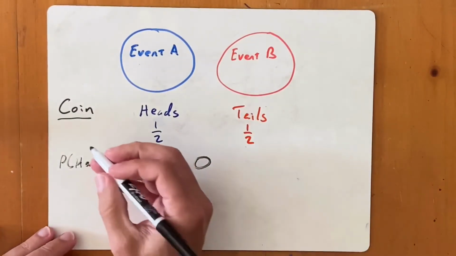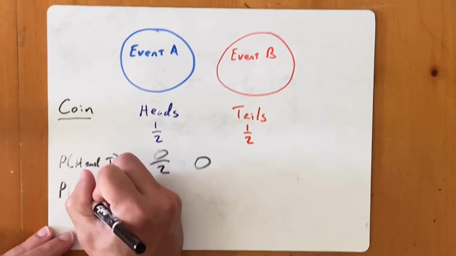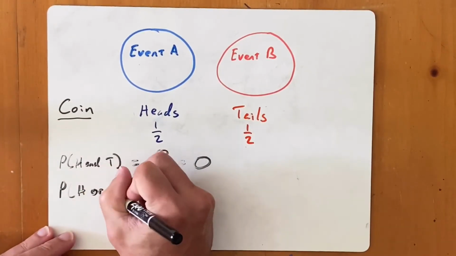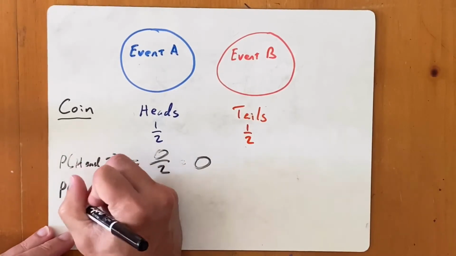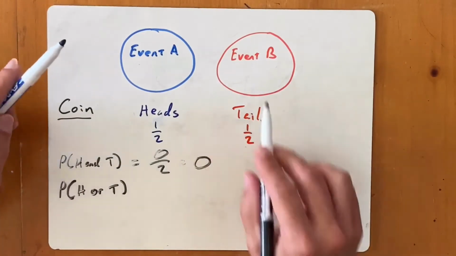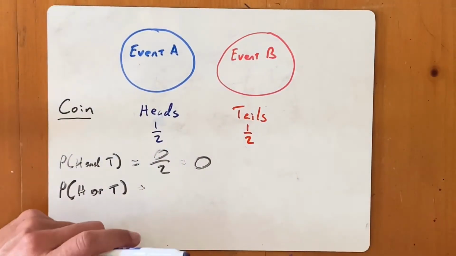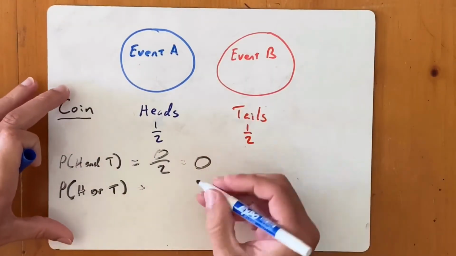If I wanted the probability of it landing on heads or tails, so it can be either or, if it's a mutually exclusive event, then I would take their individual probabilities and simply add them together.